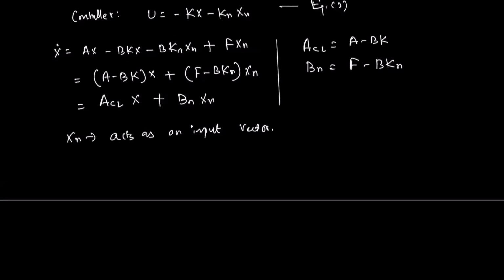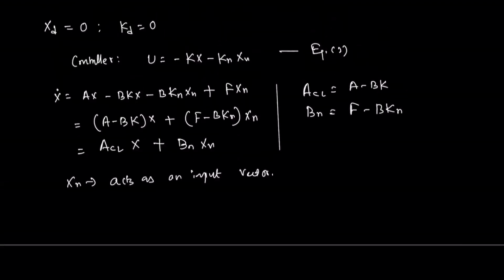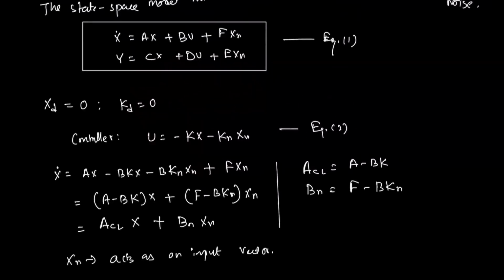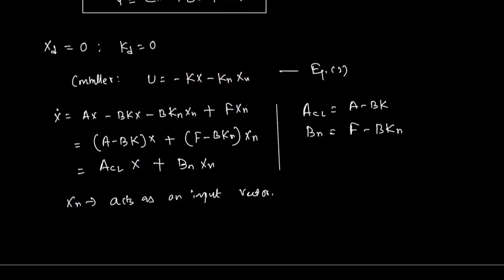So this is the overall idea of how we can design the controller if there is noise, and how the controller can be designed for the particular system. Now we'll take an example and validate this problem.